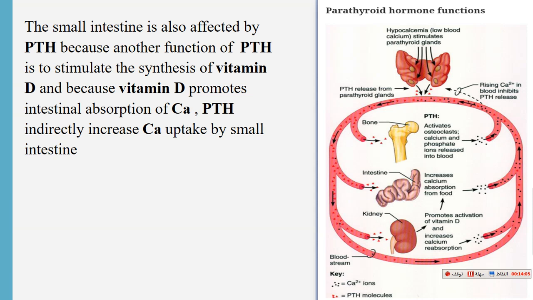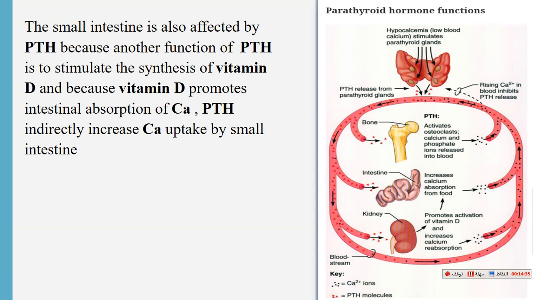As we know, our bone is the bank of calcium. You can form calcium and withdraw calcium as needed. This depends on the level of calcium in our circulation. So if the level of calcium is low, parathyroid hormone activates the osteoclast, and so they can take calcium and phosphate from bone to release it into the circulation.